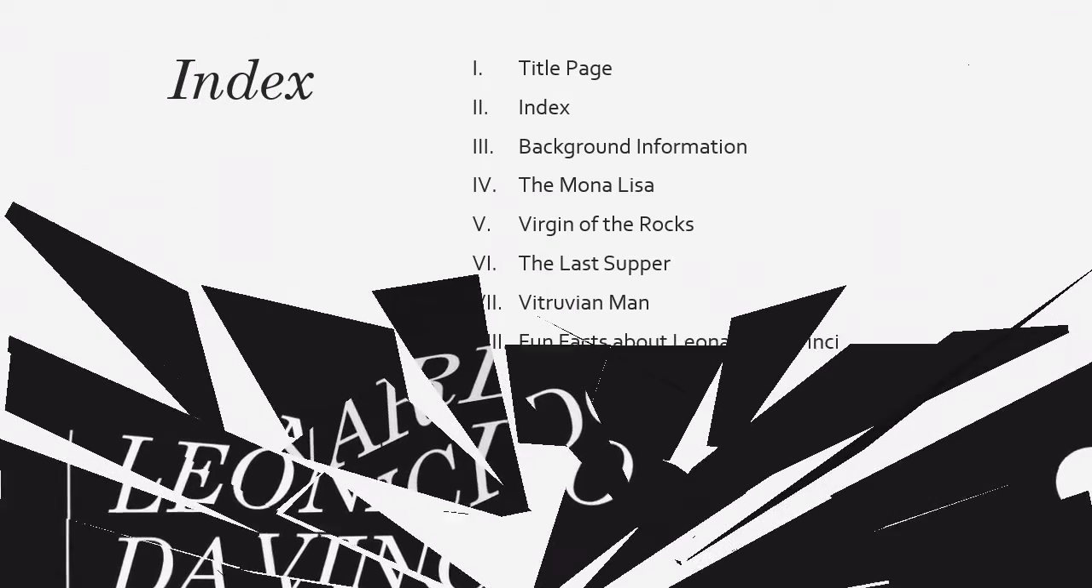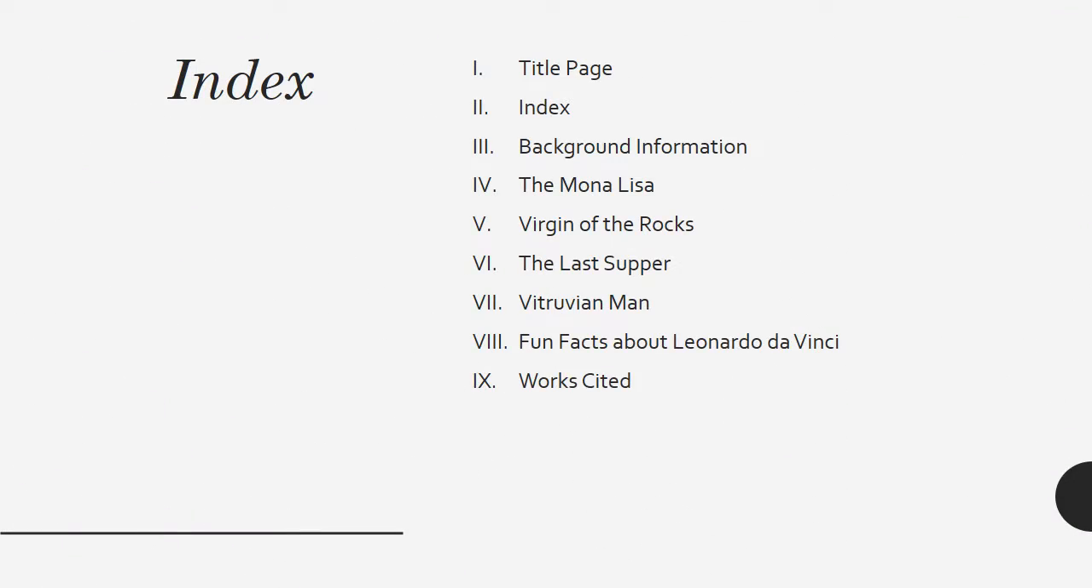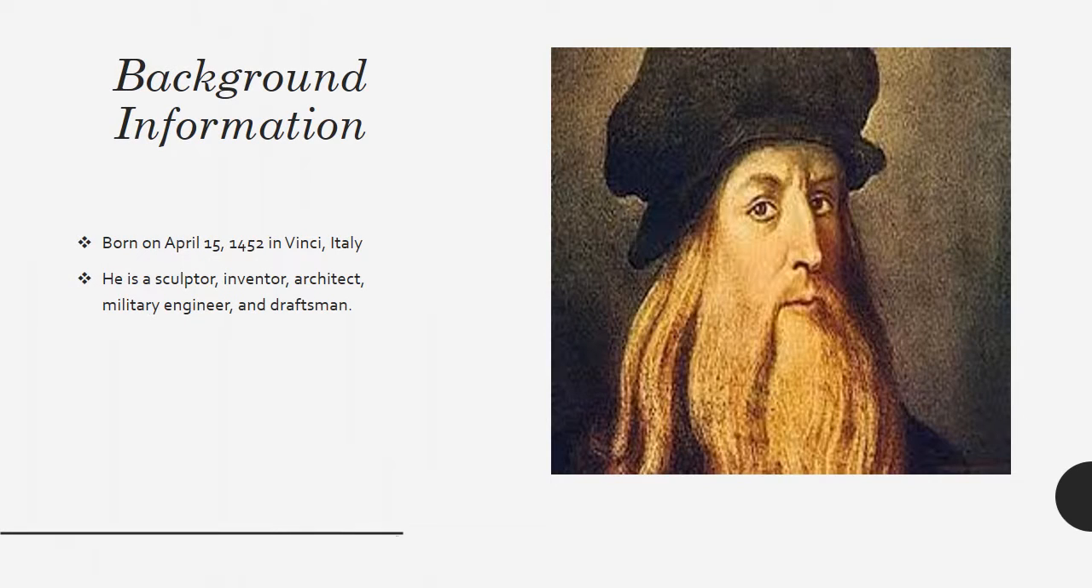This is my midterm project on Leonardo da Vinci. My index page to show you what every slide has on it. This is my background information on Leonardo da Vinci.